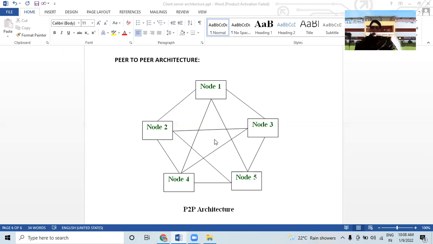So how does P2P work? In a peer-to-peer network, computers on the network are equal, with each workstation providing access to resources and data. This is a simple type of network where computers are able to communicate with one another and share what is attached to their computer with other users.